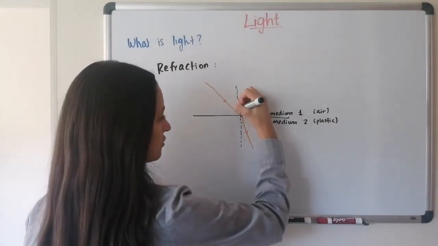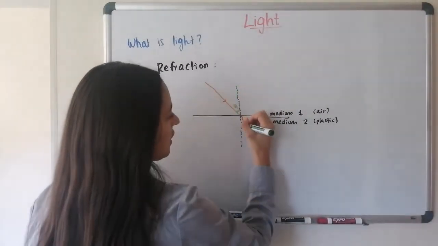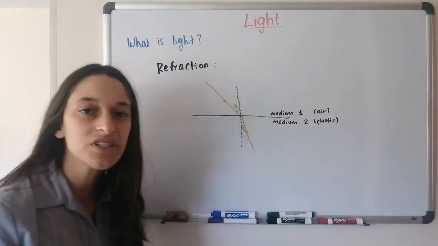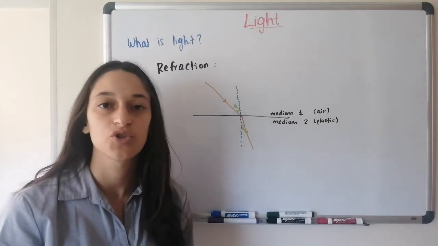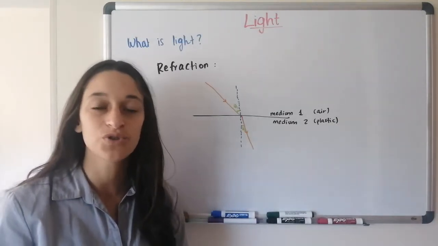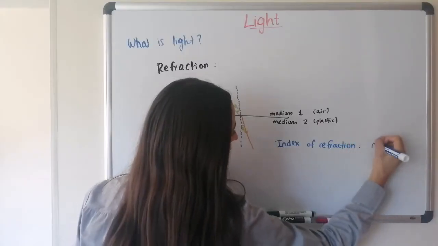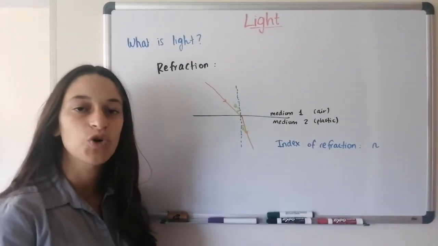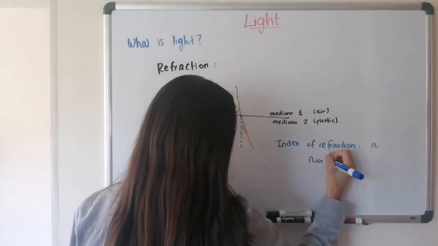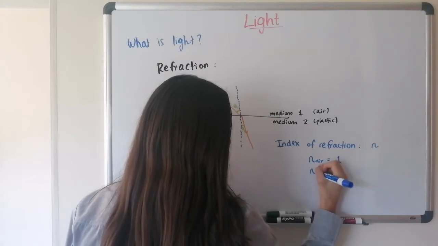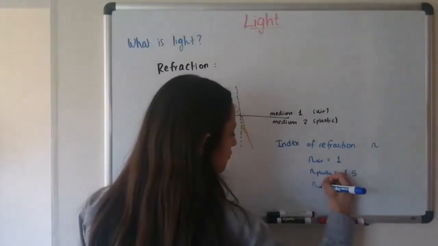So we have an angle here, the angle of incidence, or we can also call it angle 1 because it's in medium 1. And here we call it angle 2. And what determines those angles? It depends on which material it's coming from and which material it's going towards. So that is defined by a new term called index of refraction, given the letter N. So every material, every medium has its own index of refraction. The most common ones, for example, are an N for air, which is 1. The N for plastic is 1.5. And N for water is 1.4.